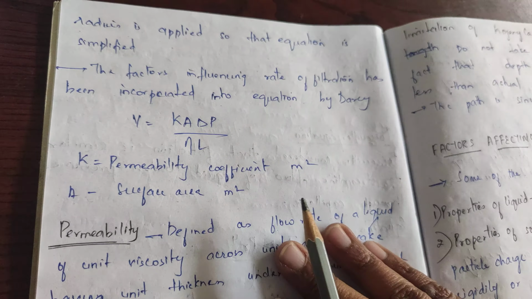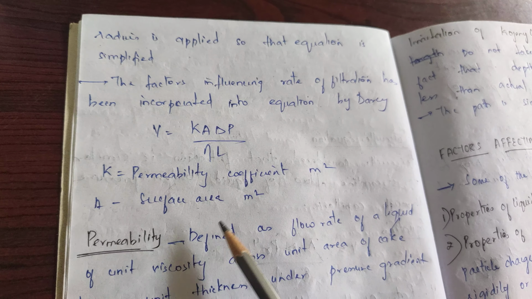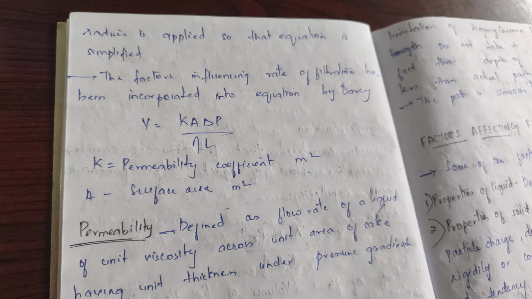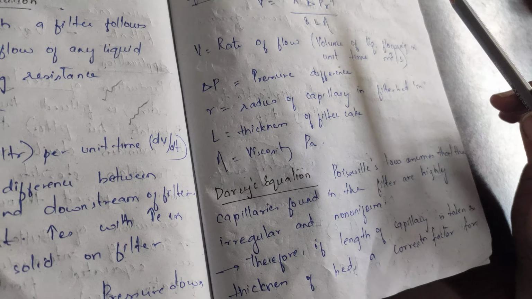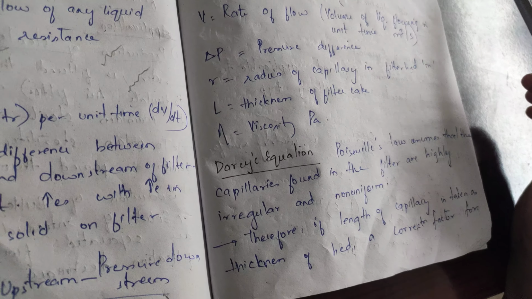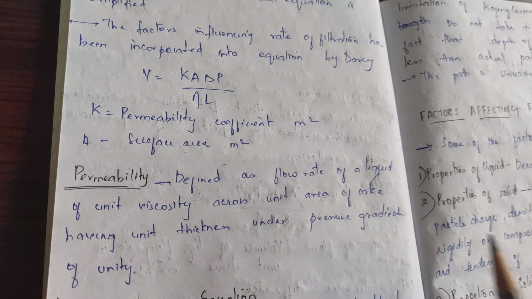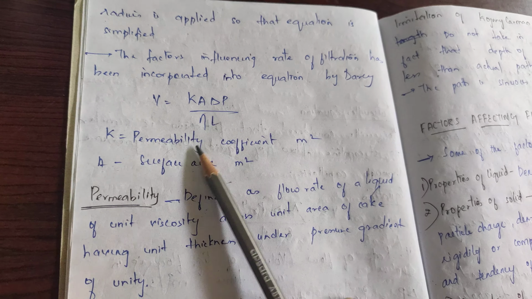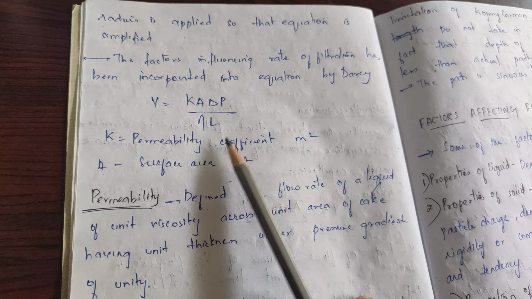V = KAΔP / ηL, where K is the permeability coefficient and A is the surface area. The rest of the equation is the same here, ΔP by ηL. Okay, and that's his equation. He took Poiseuille's equation and modified it, saying that the capillaries used in Poiseuille's equation are irregular or not uniform. Therefore, a correction factor is introduced and the modified equation becomes V = KAΔP / ηL, and this is called Darcy's equation.